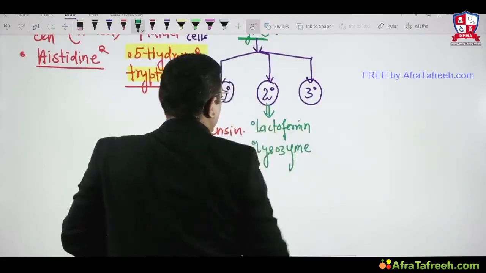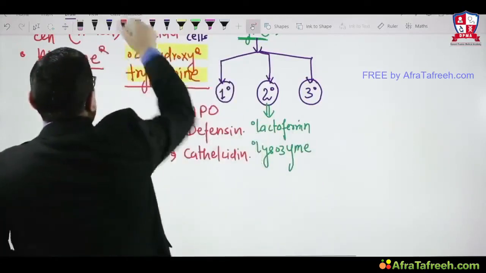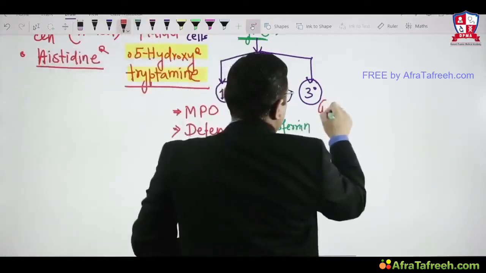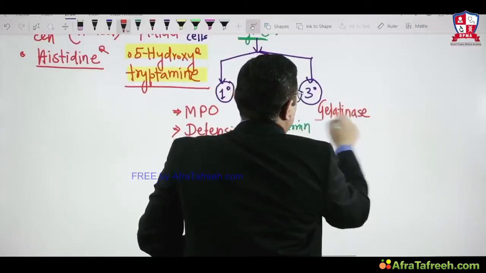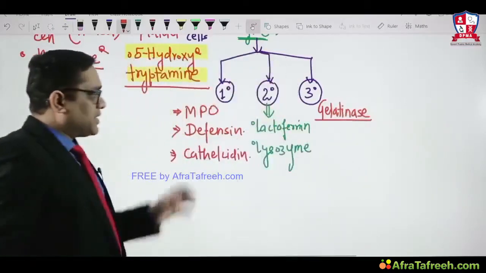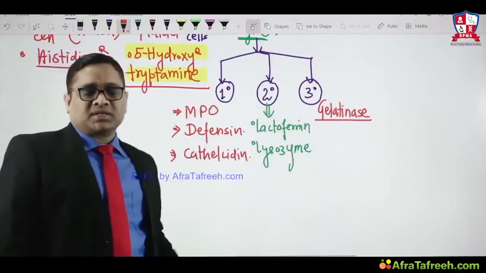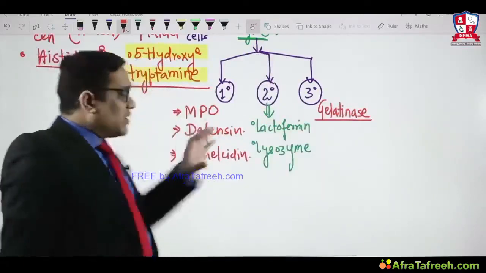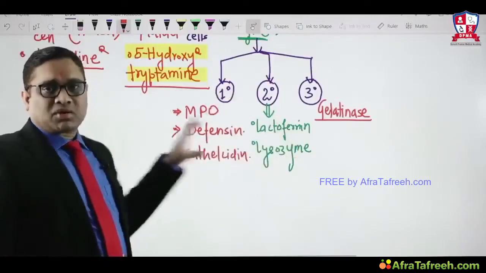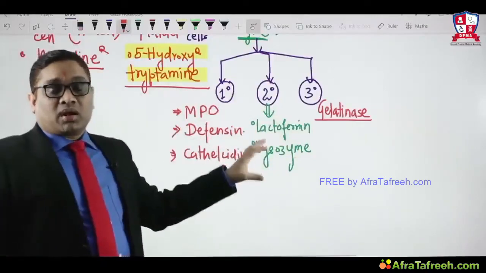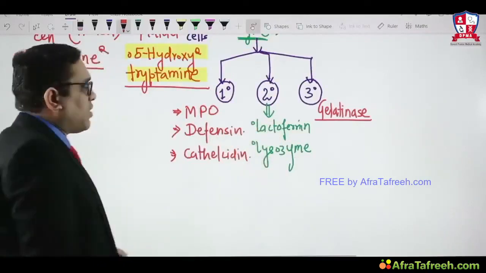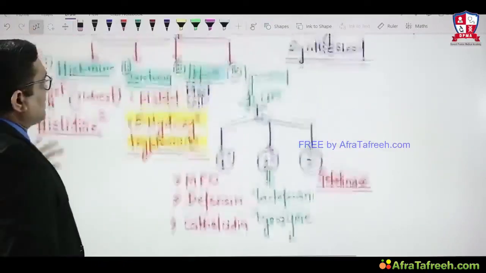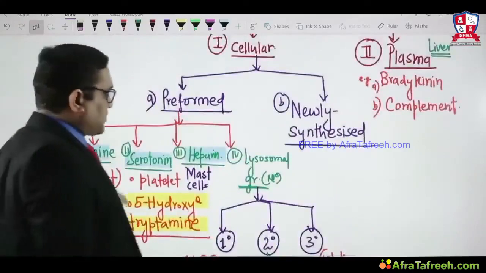Right? So lactoferrin and lysozyme. Tertiary granule will be having gelatinase. So these are the lysosomal granules: primary, secondary and tertiary, which are present inside the neutrophil. So these are all examples of the preformed mediators. Histamine, serotonin, heparin, lysosomal granule, all these are preformed mediators, right?